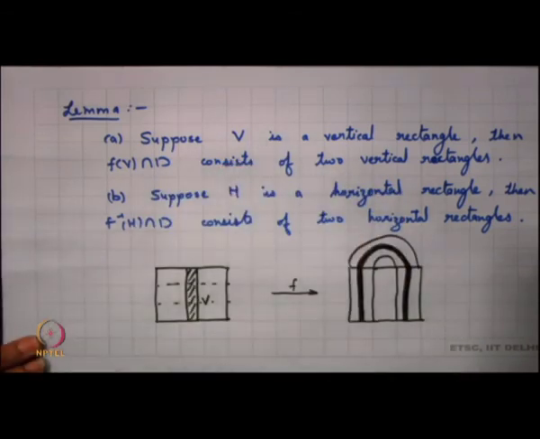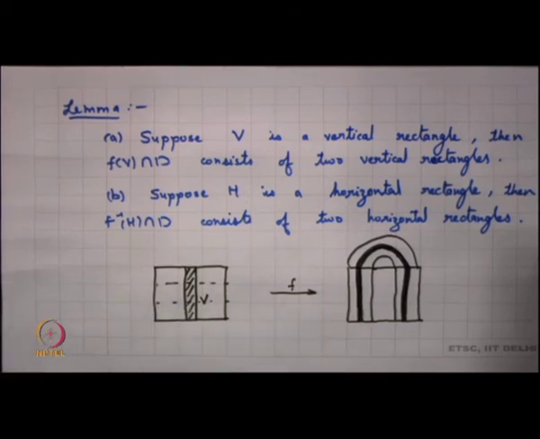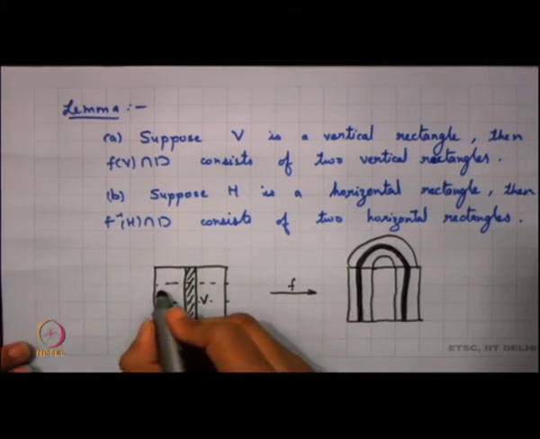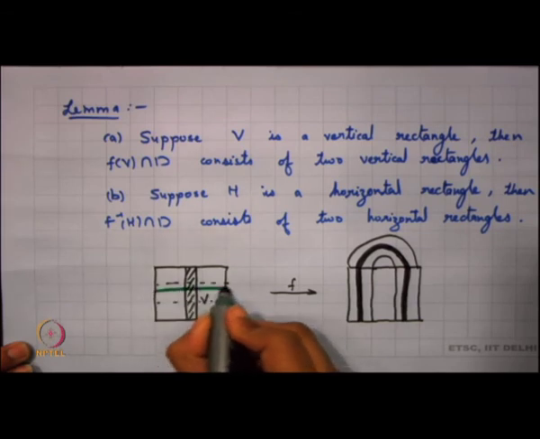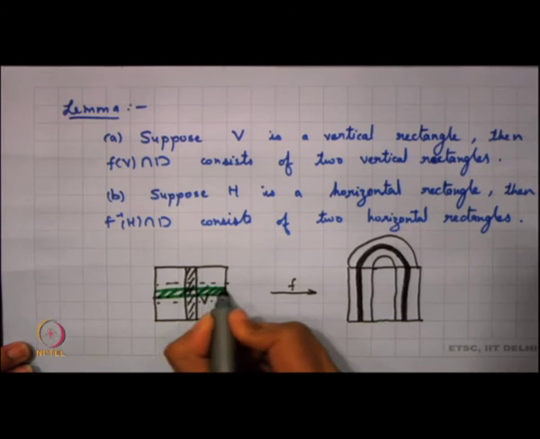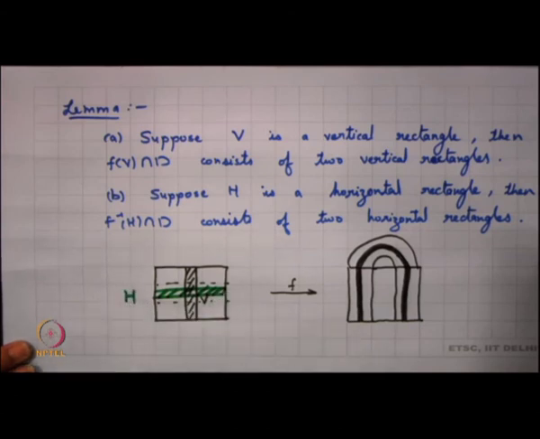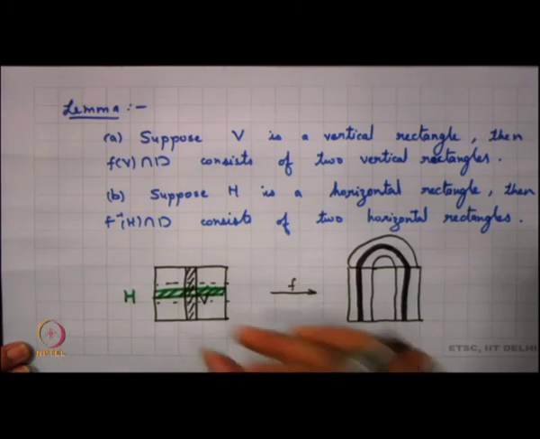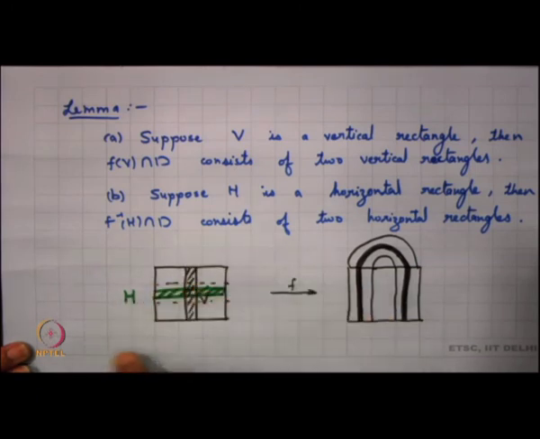Again what happens to H? If I take any horizontal rectangle, say I take a horizontal rectangle here and I call it H, how is it mapped by f inverse? We very well know how f inverse maps: it maps V0 to H0, it maps V1 to H1.